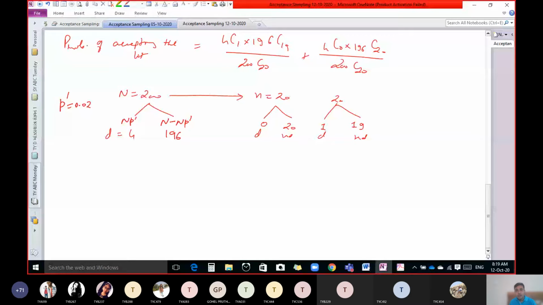Okay, now tell me, 200 C 20 means what in notation? Capital N, C, small n. Correct. Capital N C small n, that is in the denominator. Okay, now tell me, 4C1 into 196 C19, how to write this in a symbol? 4C1 is small d C1.